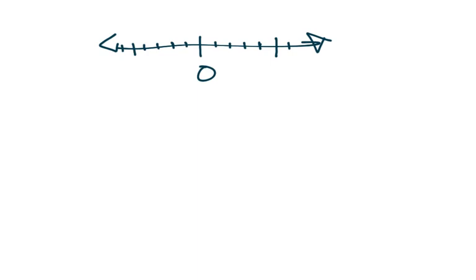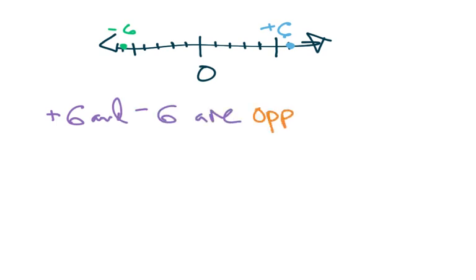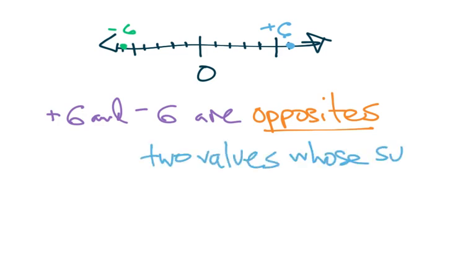Now, the ones we were just discussing were this guy, which we call +6, and this guy, which we call -6. We put them in battle with one another. If we look, they're equidistant from 0. And +6 and -6 actually have a name when we group them together: opposites. It's good to have a nice definition of opposites. Let's see if you can help me fill in this blank. The opposites are two values whose sum is what?